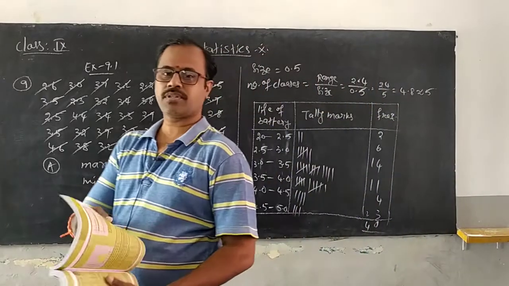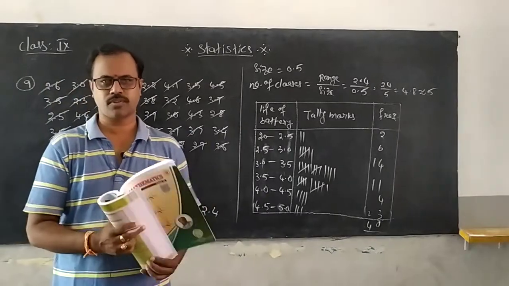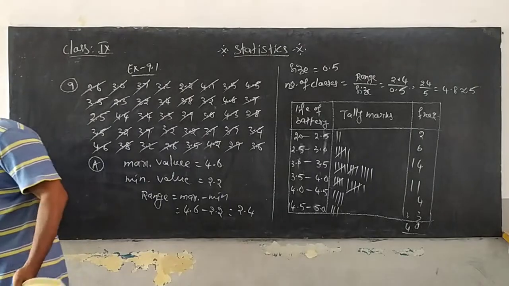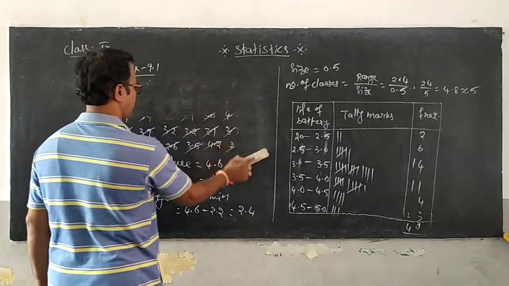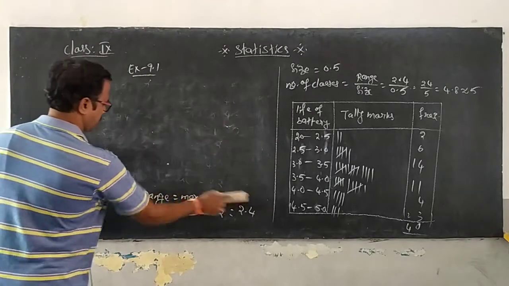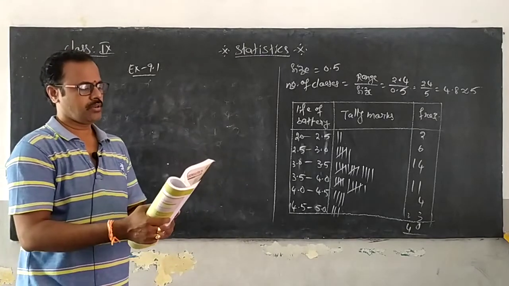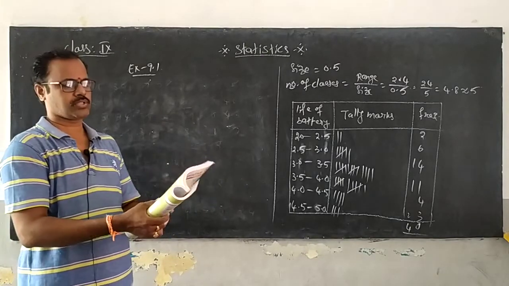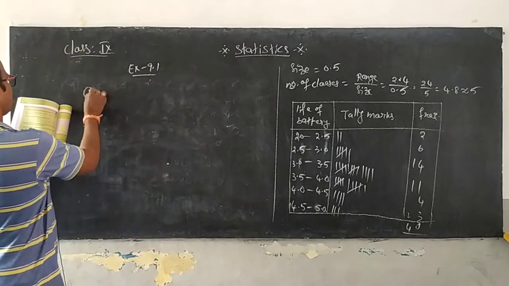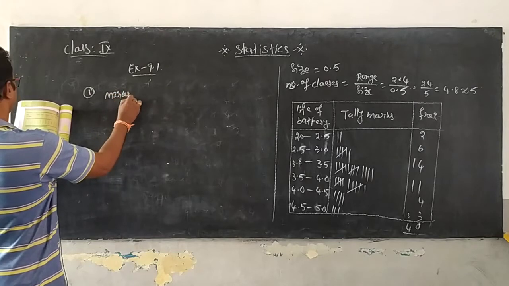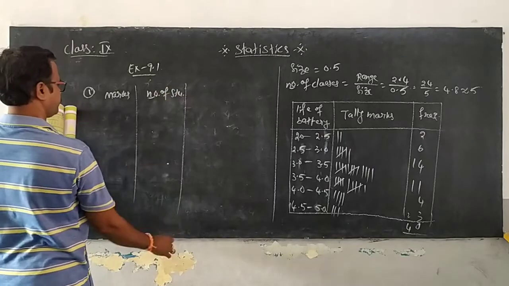Now, the first question, where we stopped in this exercise previously, let us look at it once, and we can complete our exercise fully. They have given you some information and ask you to write the mark-wise frequencies in the following frequency distribution table, with marks and number of students.